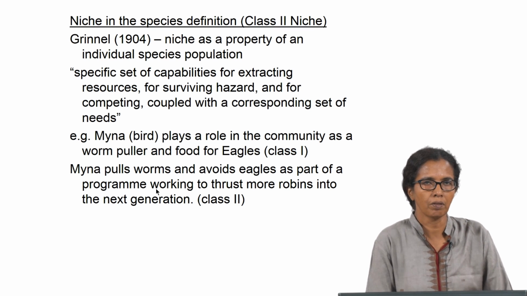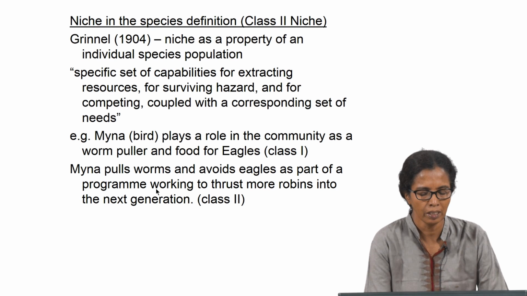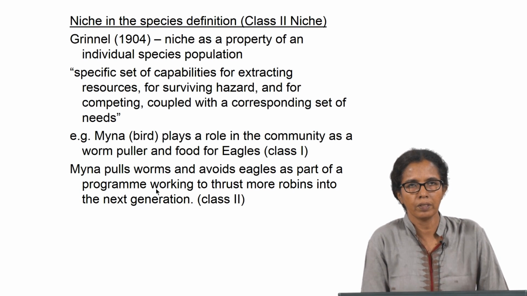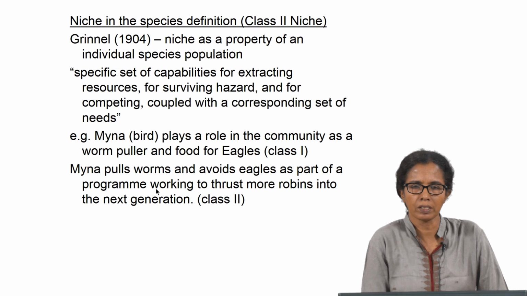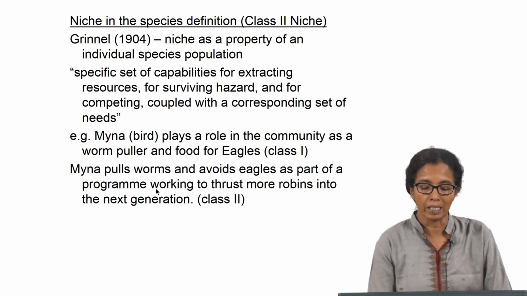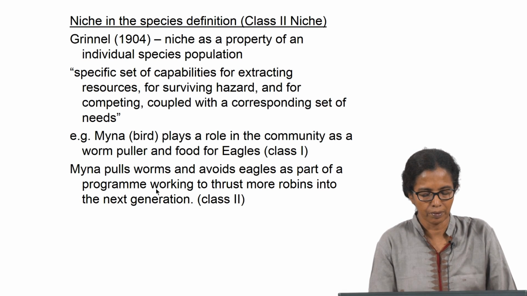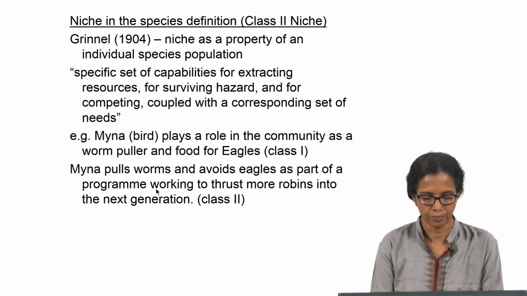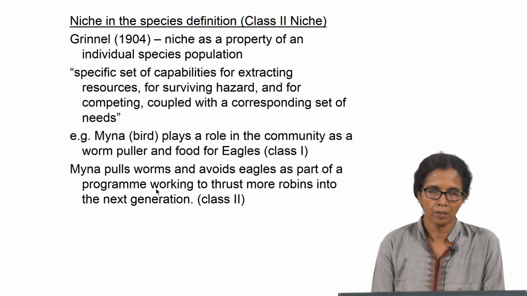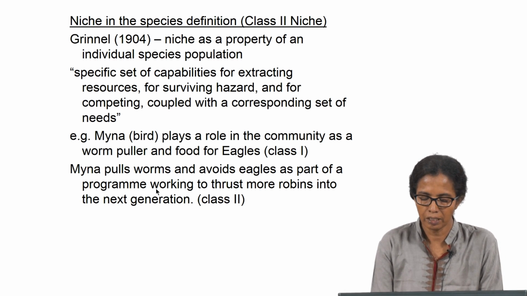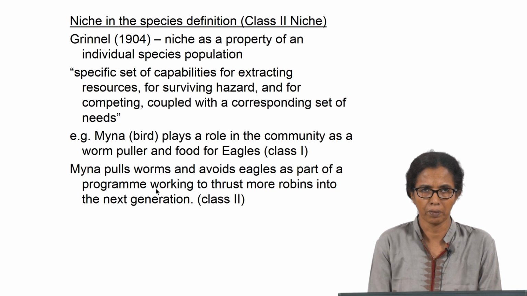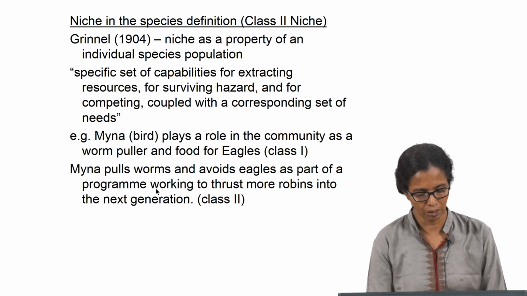Myna is a bird that we see around everywhere. It plays a role in the community as a worm puller, or it also eats certain insects. It is not exactly a worm puller; it eats insects, mostly grasshoppers and other insects like that. But at the same time it is also food for eagles. An eagle can hunt and feed on a myna, which is its definition as a class 1 niche. Similarly, myna not only eats grasshoppers, it also avoids eagles, as part of the program of passing more mynas into the next generation.